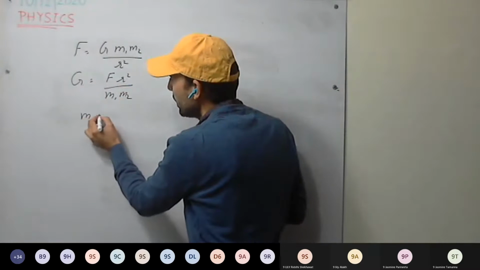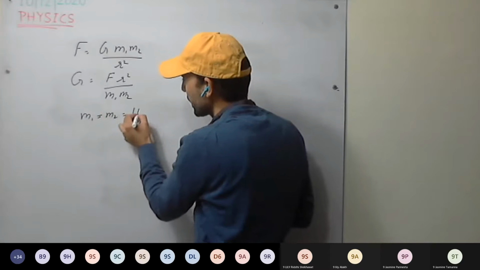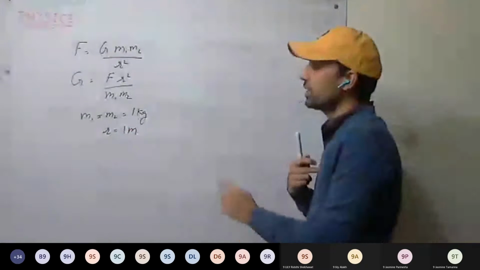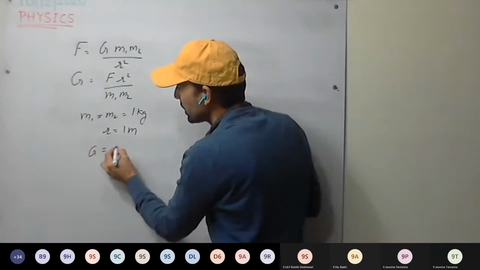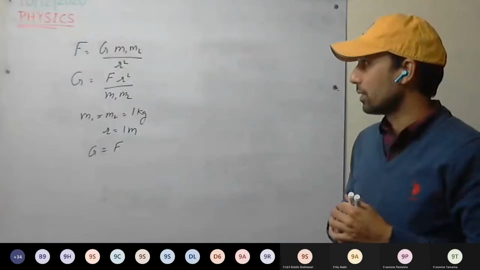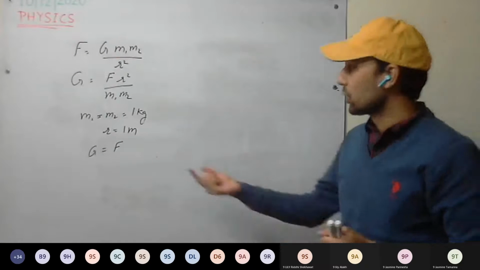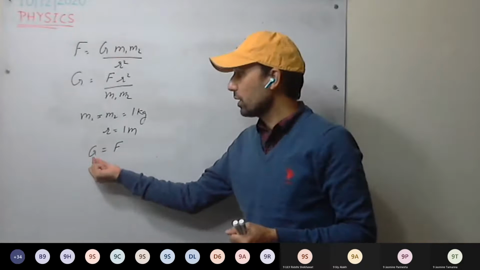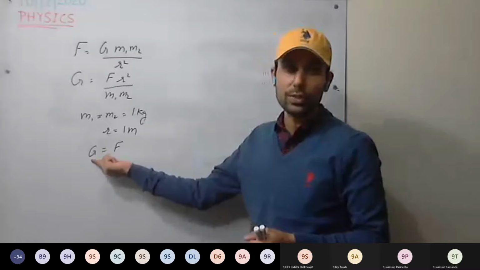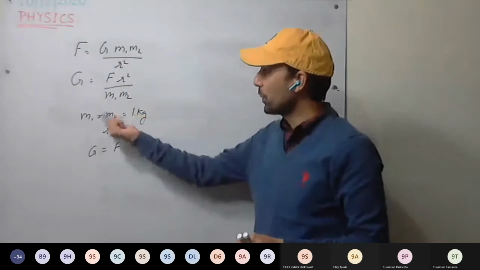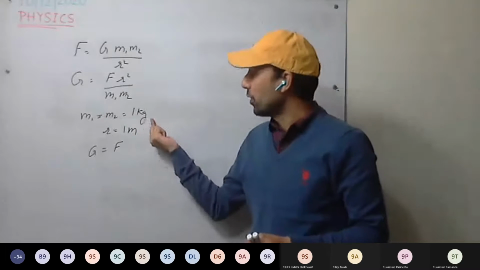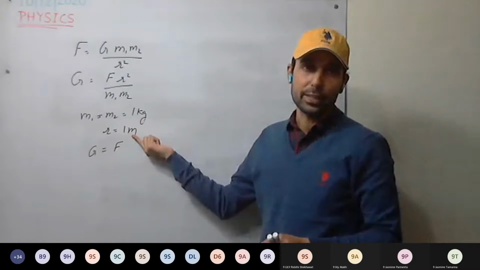So for example, if M1 equal to M2 equal to 1 kg, and their separation is 1 meter, then G will be equal to force. Is this clear? So this gravitational constant will be numerically equal to the force between two bodies of 1 kg mass each when the separation between them is 1 meter.